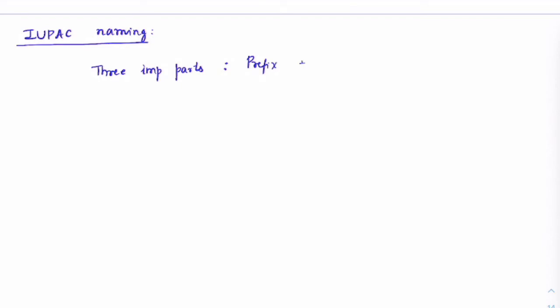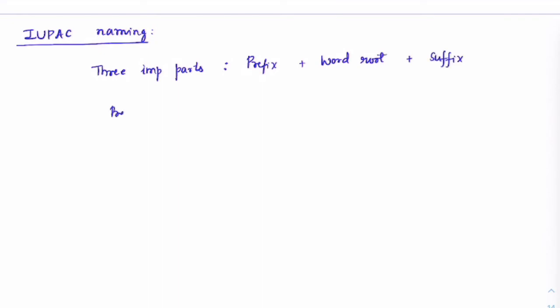Now, let us get to the next important part, that is how to understand each and every part of IUPAC. Suppose you have IUPAC naming to be done for a different organic compound. There are 3 important parts in it: the first part being prefix, the second part being word root, and the third part being suffix.